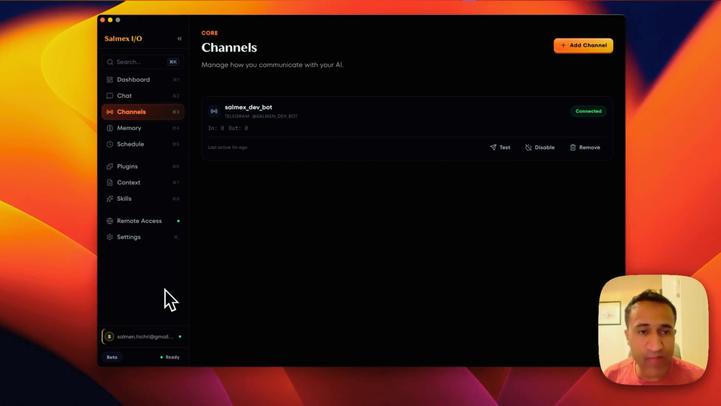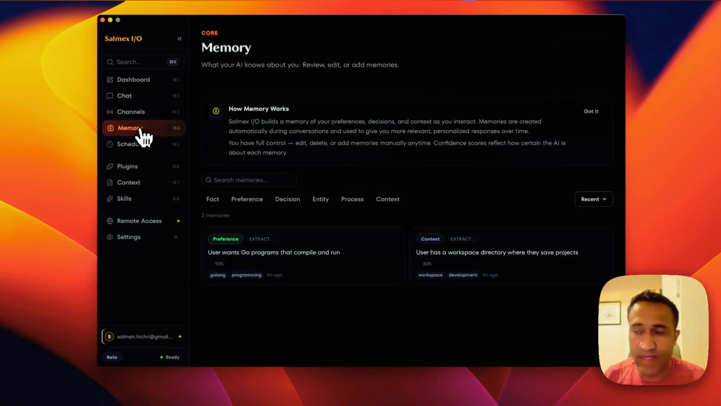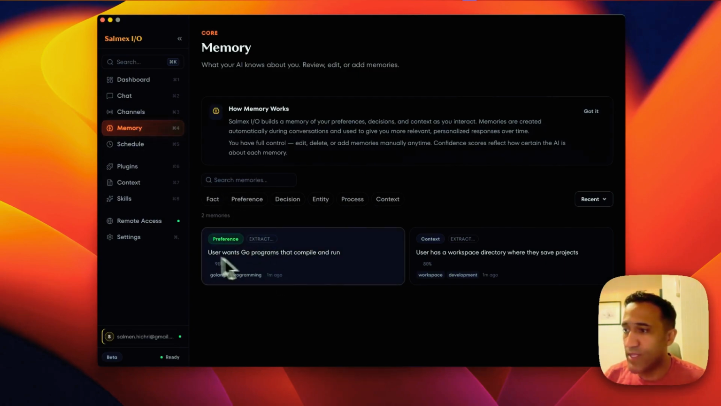Next, I'm going to show you how memory works across different channels. So memory is different pieces of information that are remembered automatically based on the interactions with the AI agent. So for example, here we see that it already remembered that we use Go program to compile and run, and this is kind of a preference.